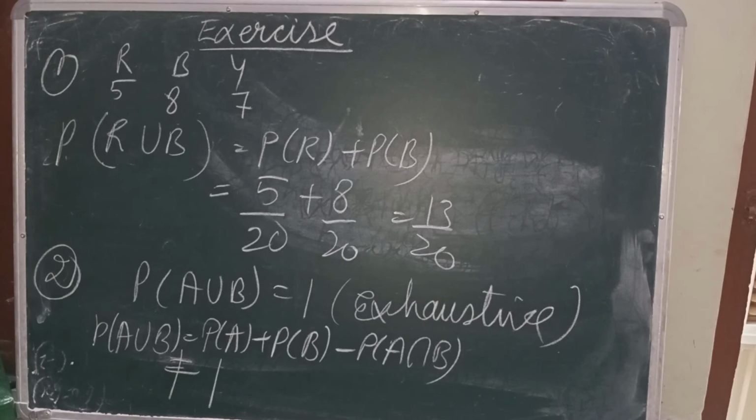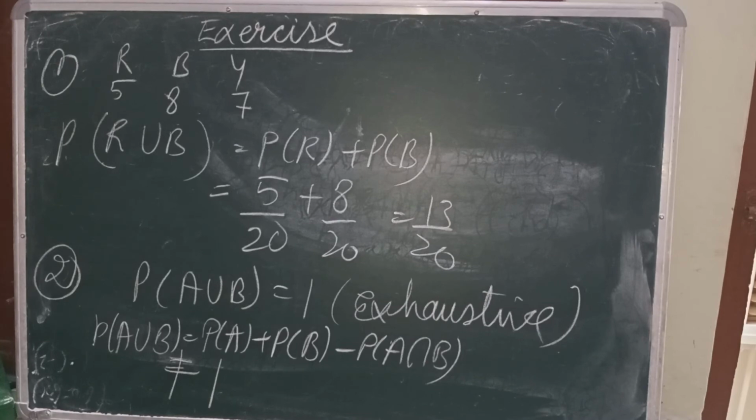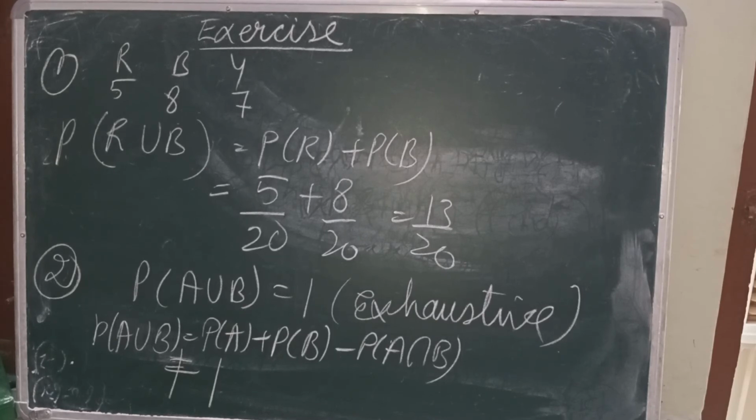If A union B equals the sample space, then the probability of A union B is equal to the probability of sample space, that means 1, because the probability of sample space is number of events upon total sample space, so that will be 1 only. So if it comes equal to 1, then we can say these are exhaustive events, otherwise not. Here, the probability of A union B will not come equal to 1. So that means no, it's not an exhaustive event.